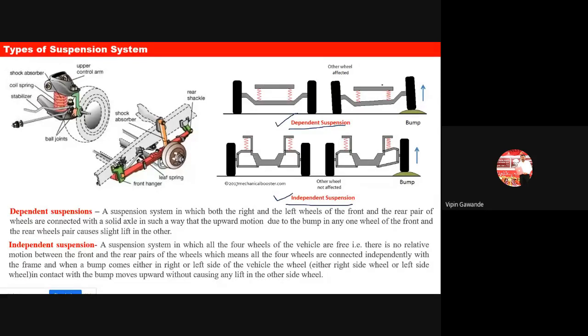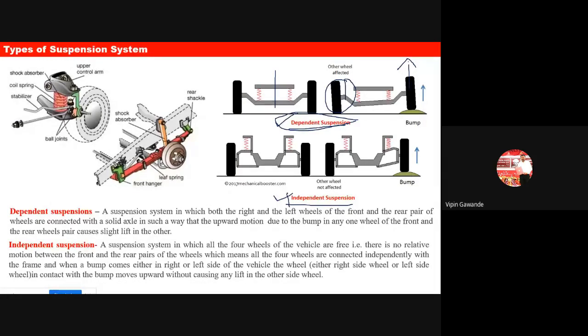If you see these two diagrams here, the vehicle is moving on a straight road. We don't have any bumps or speed breaker. Now when a speed breaker or bump comes, one wheel moves up. Because of the movement of this wheel, the other wheel also gets turned. See, this wheel also gets turned. That is called the dependent suspension. That means because of one wheel, the other wheel also moves up.